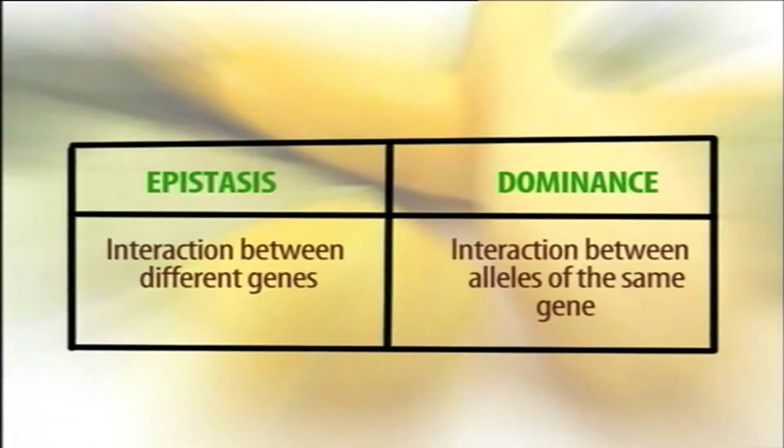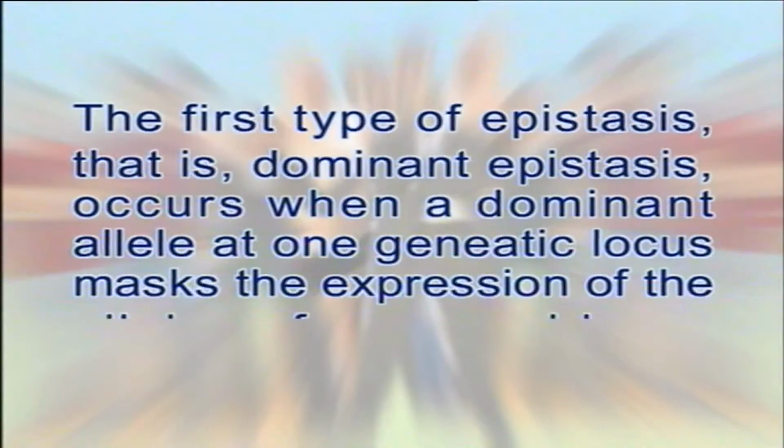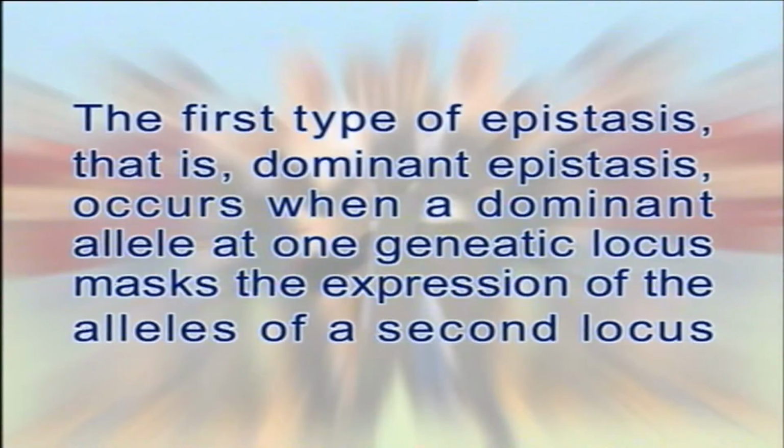Dear viewers, epistasis should not be confused with dominance. Epistasis is the interaction between different genes, that is, non-allelic, while dominance is the interaction between different alleles of the same gene. The first type of epistasis, dominant epistasis, as already told, occurs when a dominant allele at one genetic locus masks the expression of the alleles of a second locus.